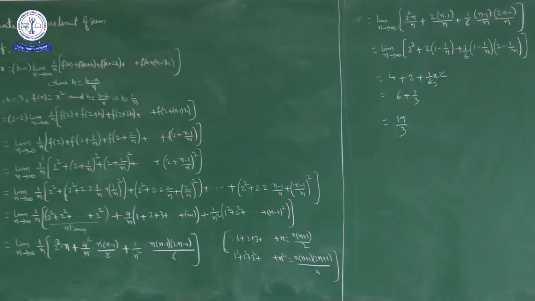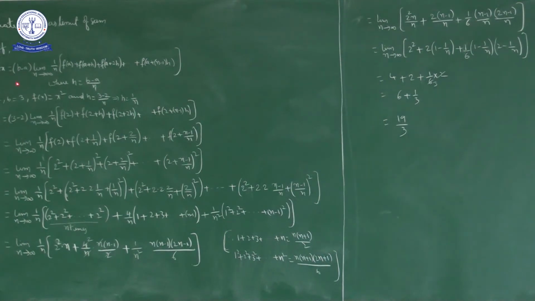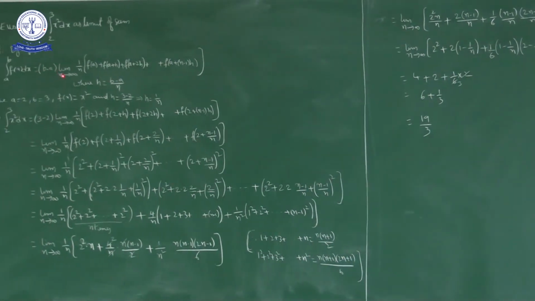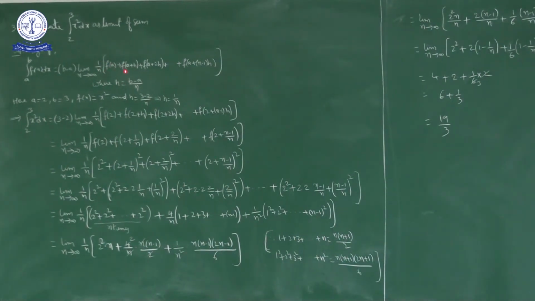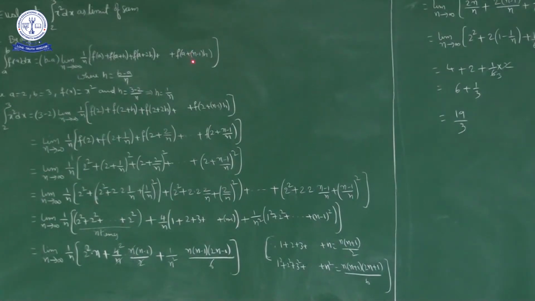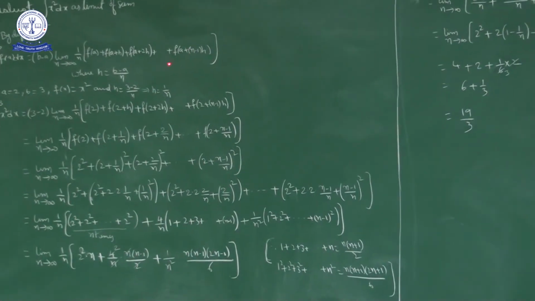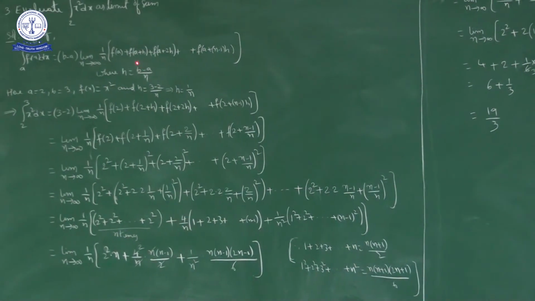Okay, now I'll repeat once again. Evaluate integral 2 to 3 x square dx as limit of sum. Okay, limit of sum formula: integral a to b f of x dx is equal to b minus a into limit n approaches to infinity 1 by n into f of a plus f of a plus h plus f of a plus 2h and so on up to f of a plus n minus 1 into h, where h is equal to b minus a upon n.